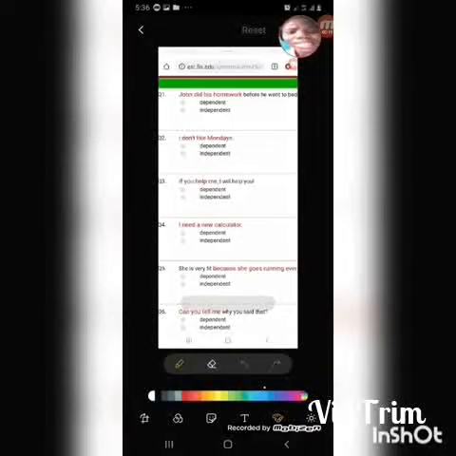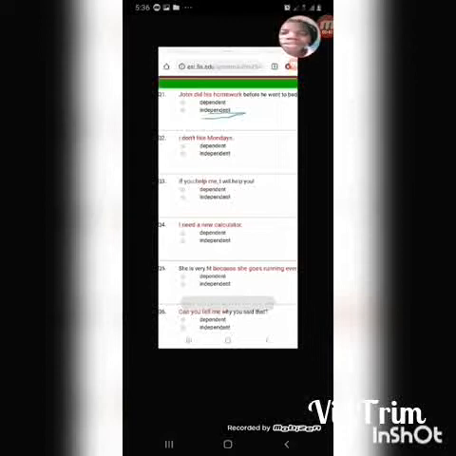Now we want to decide if the words written in the red pen are dependent clauses or independent clauses. So number 1, John did his homework before he went to bed. Now John did his homework. Is it a dependent clause or an independent clause? Does it make sense on its own? John did his homework. Yes, it makes sense on its own. So it's an independent clause.